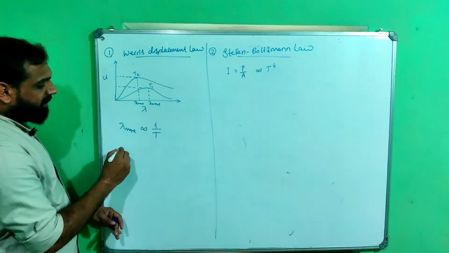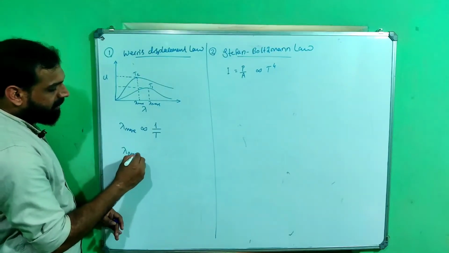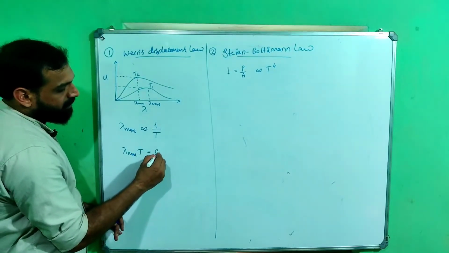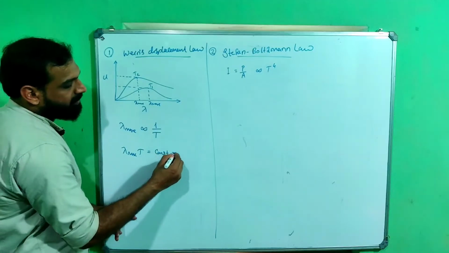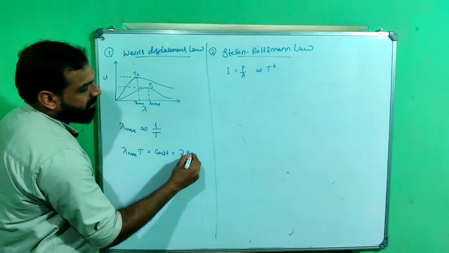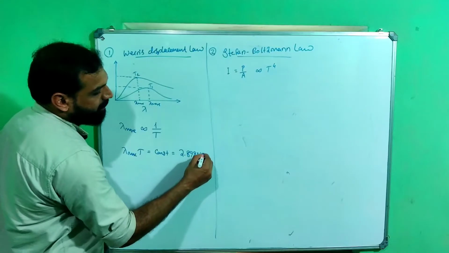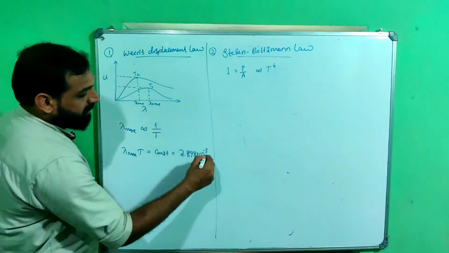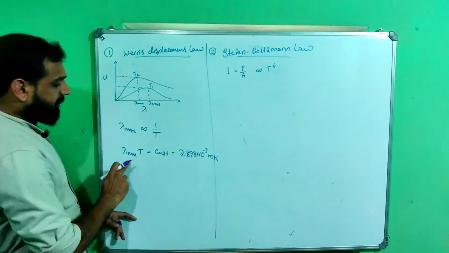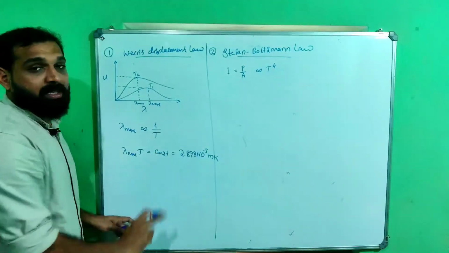From this we can say that lambda max into T is a constant, and that constant is 2.898 into 10 raised to minus 3 meter Kelvin. Lambda in meter, T temperature in Kelvin.